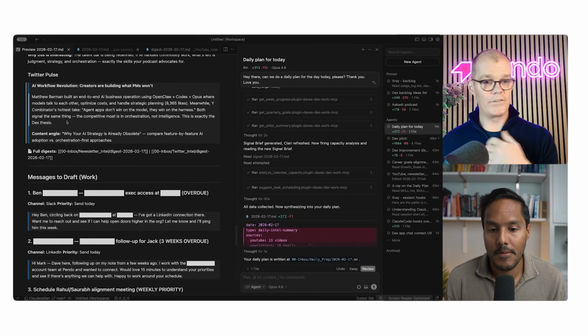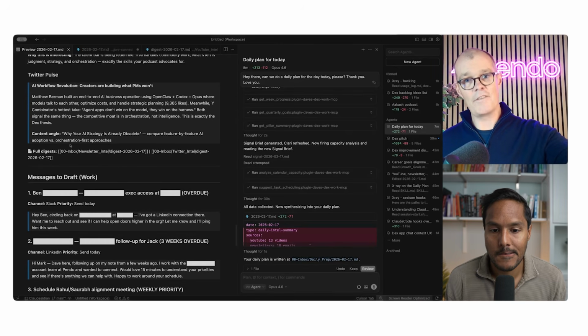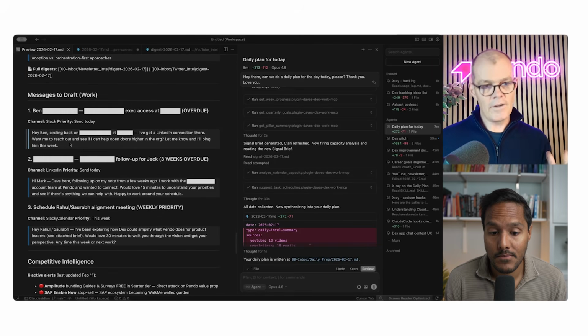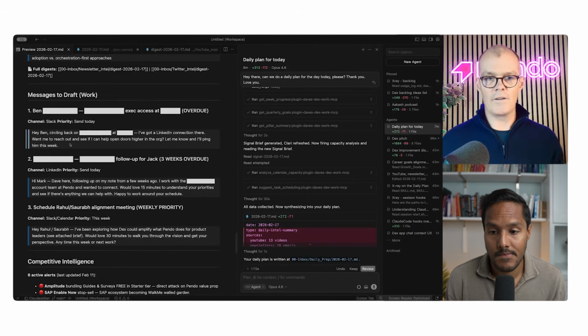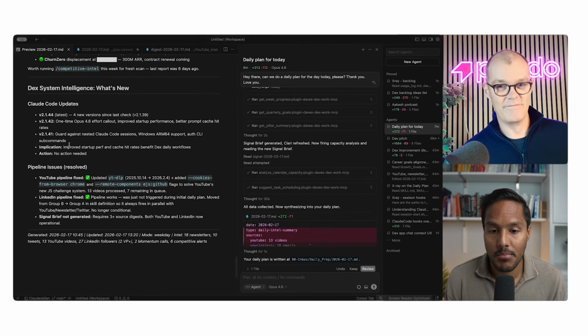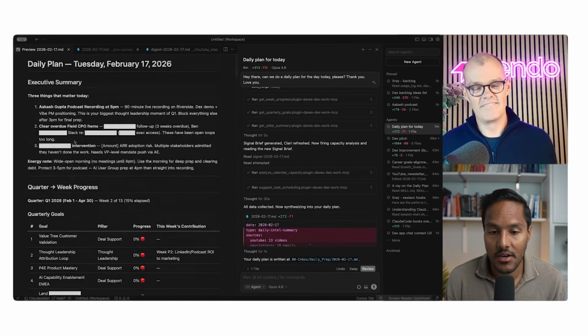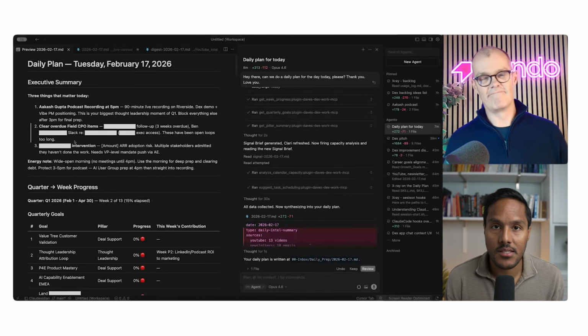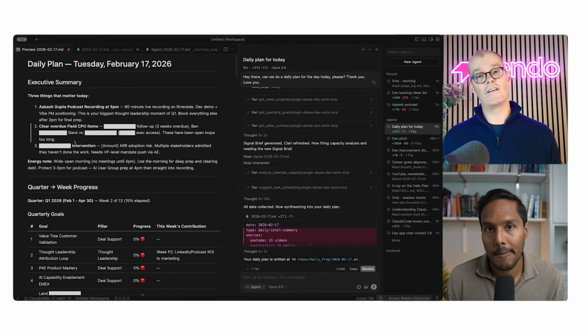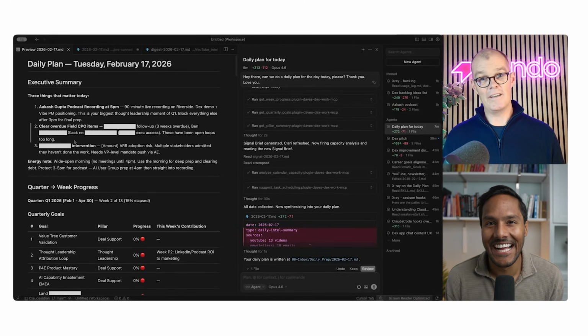Here's my Twitter pulse. I mean, there's more information hidden outside the daily page. So if I want to do a deep dive into anything on Twitter that's coming through, that's really interesting, that's strong signal, I can do that as well. And then here are some messages to send to some people where I'm behind on tasks, and it's crafted those messages for me as well. Wow. And it looks like it's even pulled in your analytics data. So you have it connected to every system basically that you have access to in Pendo. Everything and anything that I can get my dirty, grubby hands on that has an API, I create an MCP server for and I bring it in.